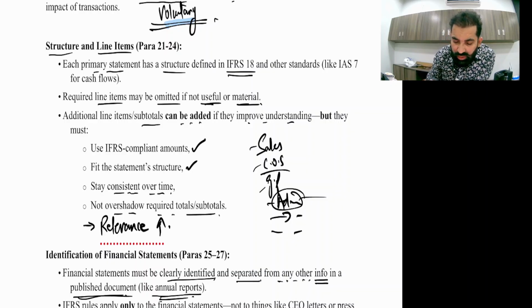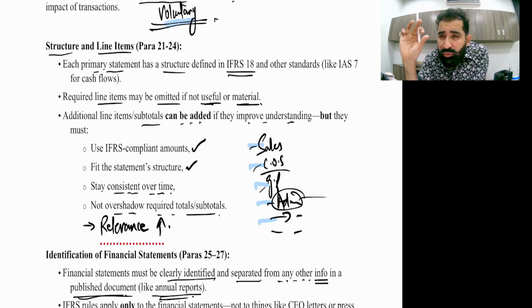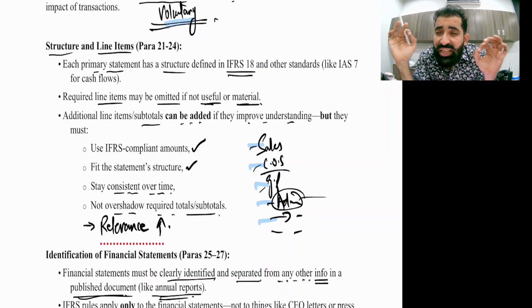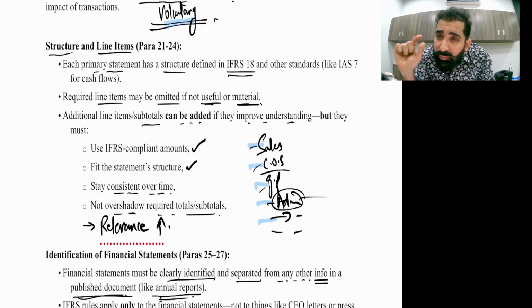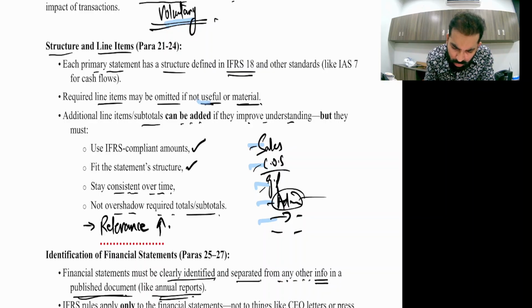For example, sales, cost of sales, GP, admin expense are line items presented on the face of the income statement, SOFP or SOCF. Can we omit a line item? Yes, if it is not useful and not material.